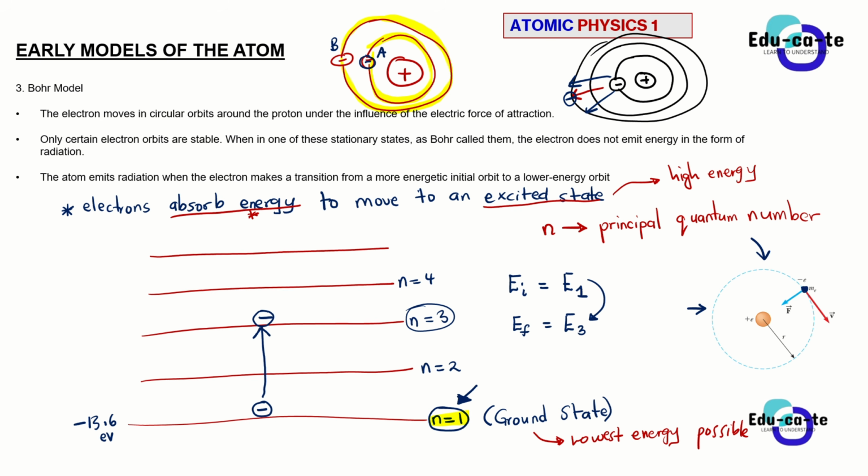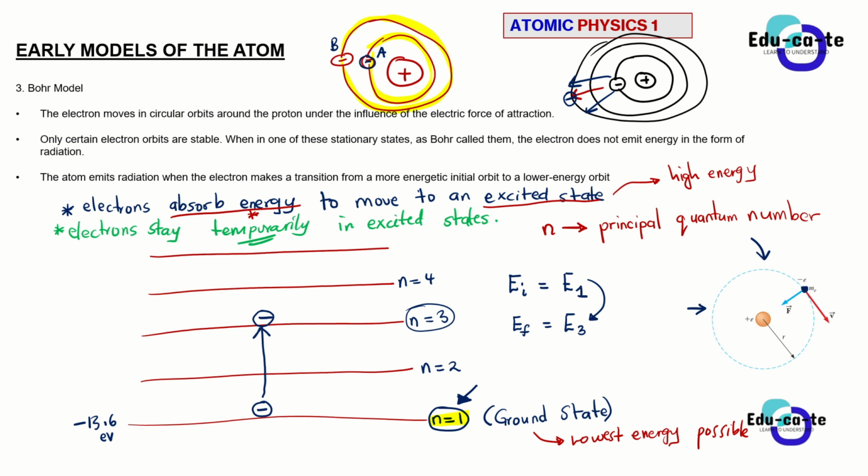But now the thing is, electrons stay temporarily in an excited state. Why do electrons stay temporarily in an excited state?